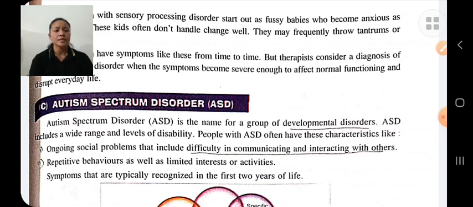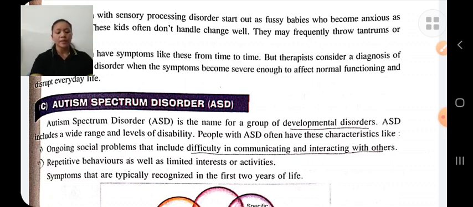People with ASD often have characteristics like ongoing social problems, including difficulty communicating and interacting with other persons, doing the same repeated behaviors, as well as limited interest or activity.